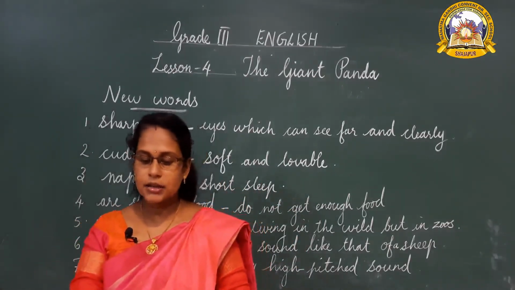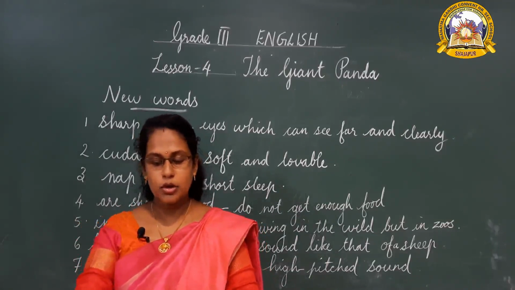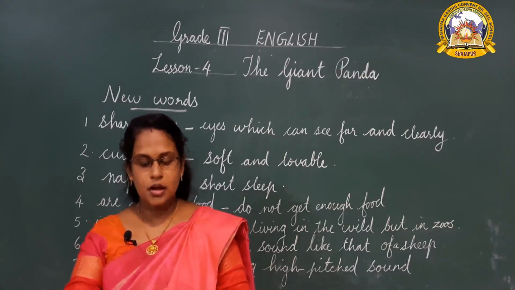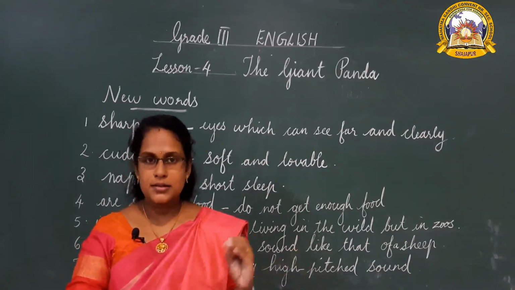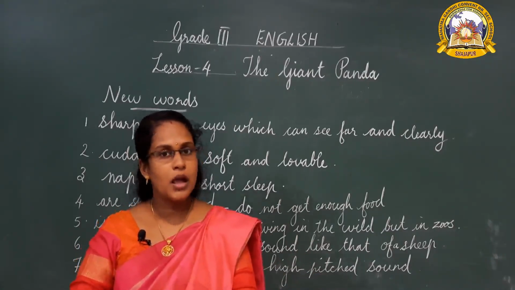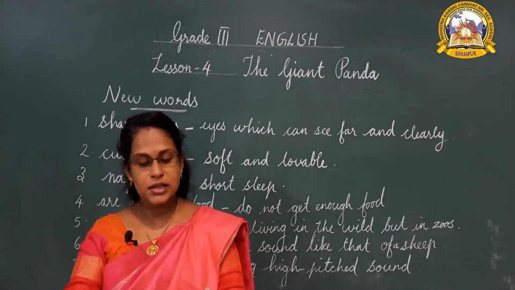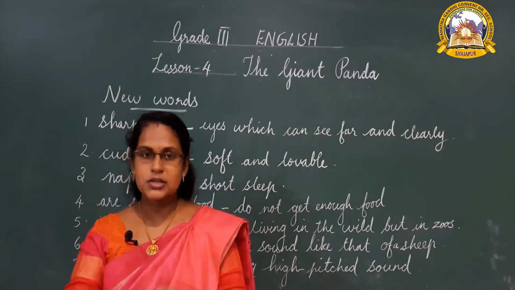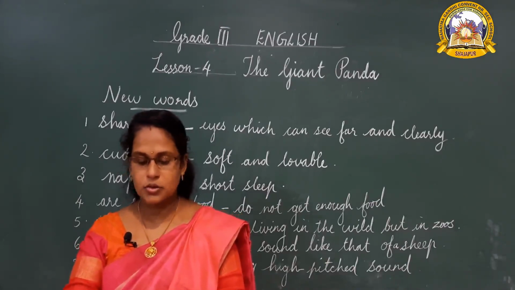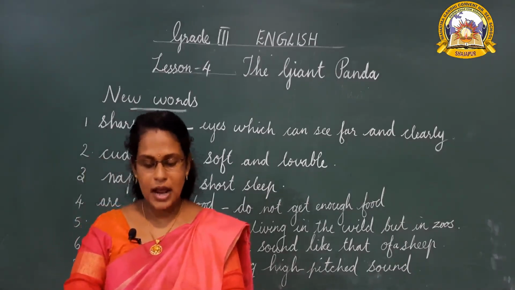In zoos and in other centers where they are taken care of, pandas eat bamboo, rice cereal, carrots, apples and sweet potatoes. In zoos and play centers, people take care of animals, isn't it? In such places pandas eat not only bamboo, they also eat rice, carrots, apples and sweet potatoes.